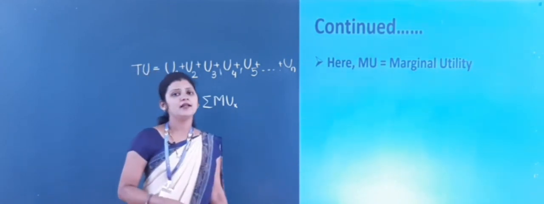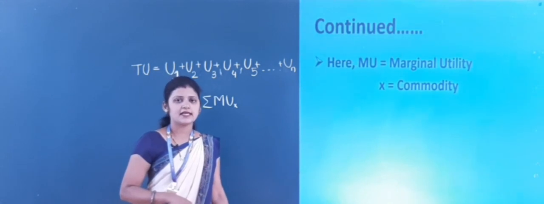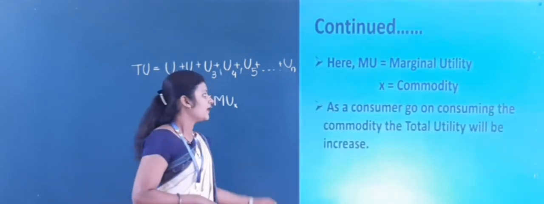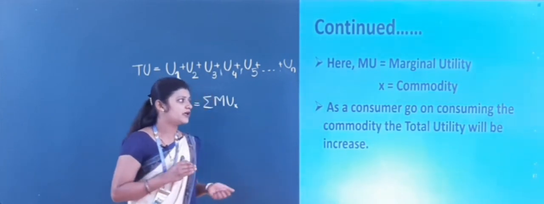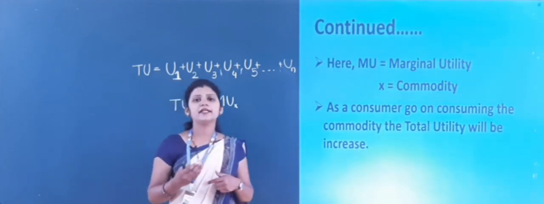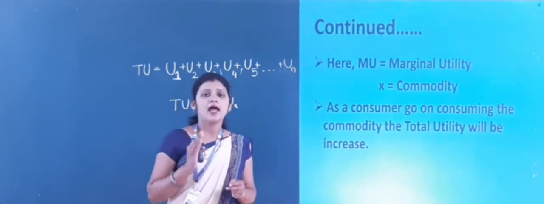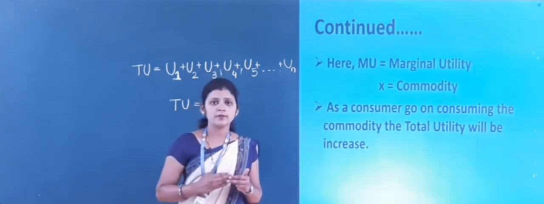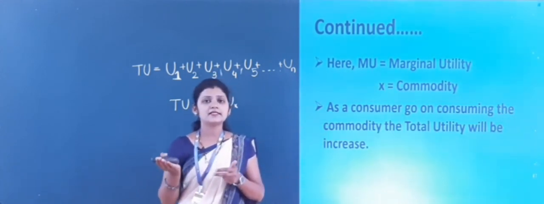The marginal utility, and X indicates the commodity. Now as a consumer goes on consuming the commodity, the total utility will be increased. See here, this is a very important point. As a consumer goes on consuming the commodities, the total utility will go on increasing.